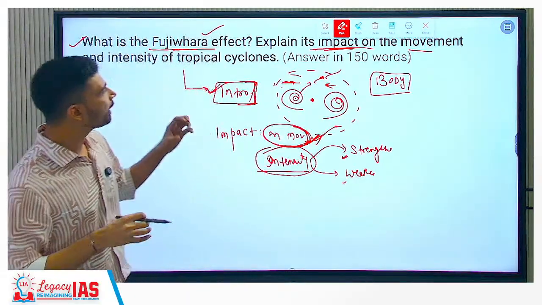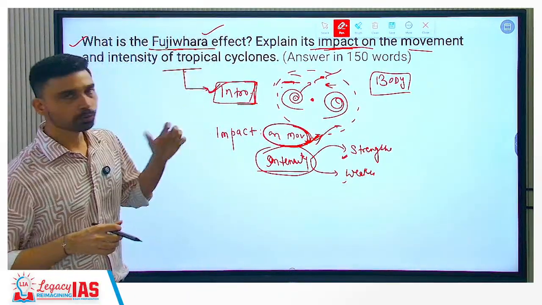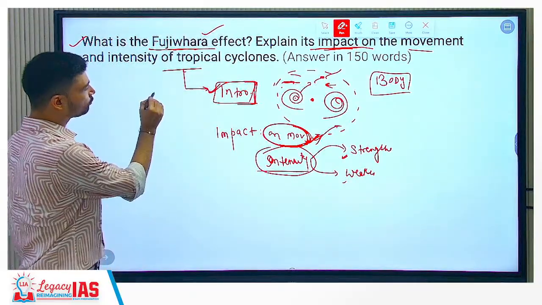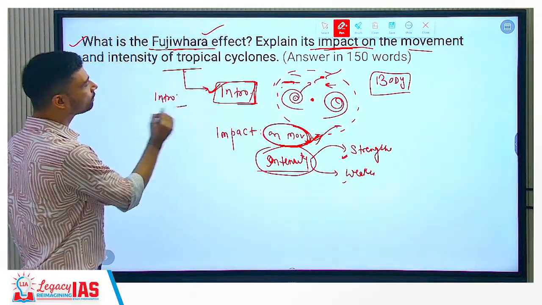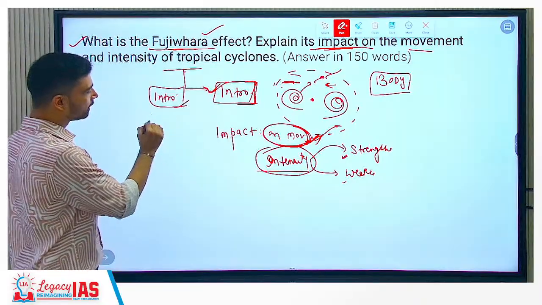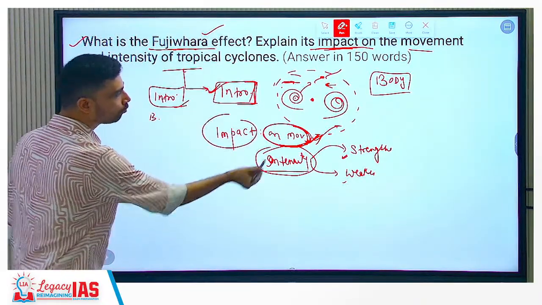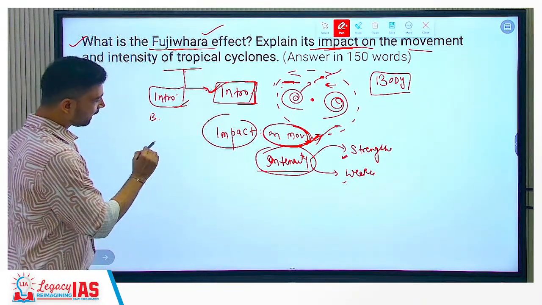These were some of the points you would have added in this particular question. So the proper structure should be intro starting with the Fujiwara effect, definition, explanation, then body part explaining the impact on movement and intensity, and then what about conclusion?